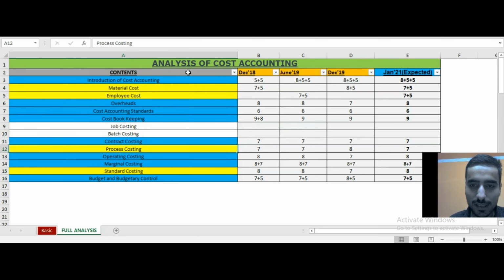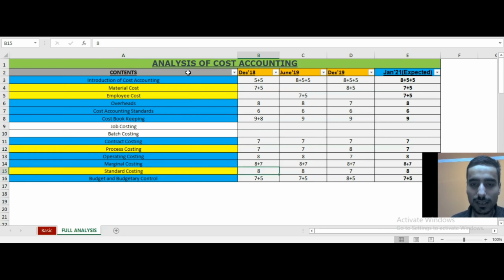Coming to process costing, it has been asked consistently. Why did I put it in the last? Because it's a little complicated and I didn't get it while I was preparing for my CMA Intermediate group preparations. So what I would suggest is that whatever topics have been highlighted in yellow, you should prepare in the last, because they are a little complicated. And if you leave them, there is a choice in the examination which will surely help you gain marks from the other topics, right? That is what I did in my examinations.